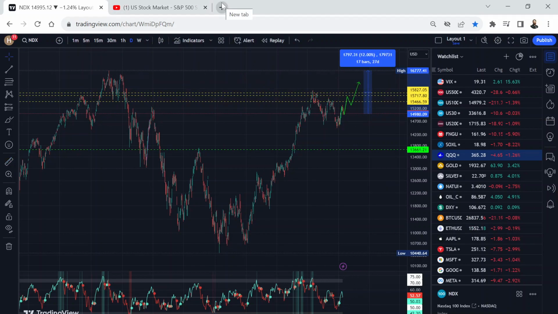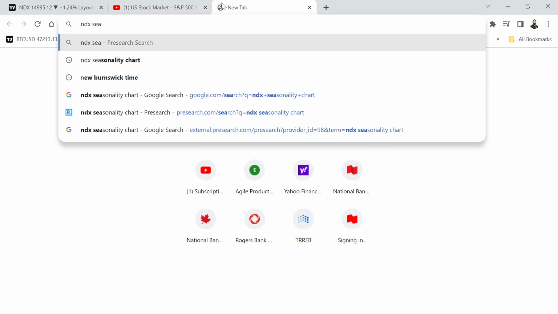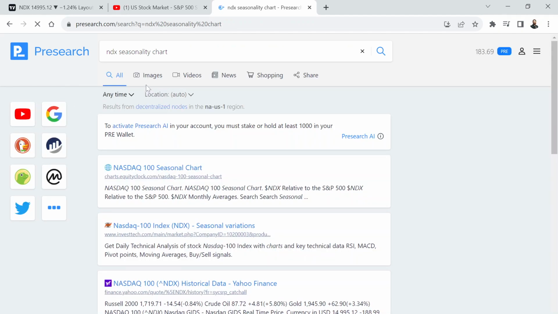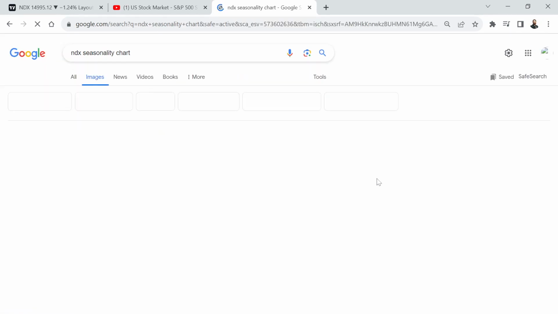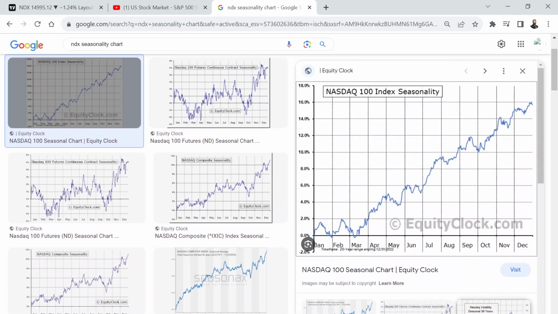Okay, and also I want to show you something. Let's quickly show you the NDX seasonality chart. So if I show you the NDX seasonality chart, just so that you guys are aware, you can see what's happening here. If I zoom in a bit, you can see from October, we are now mid of October. So this is mid of October here. We got this dip, all right? So this dip is what we are getting right now.